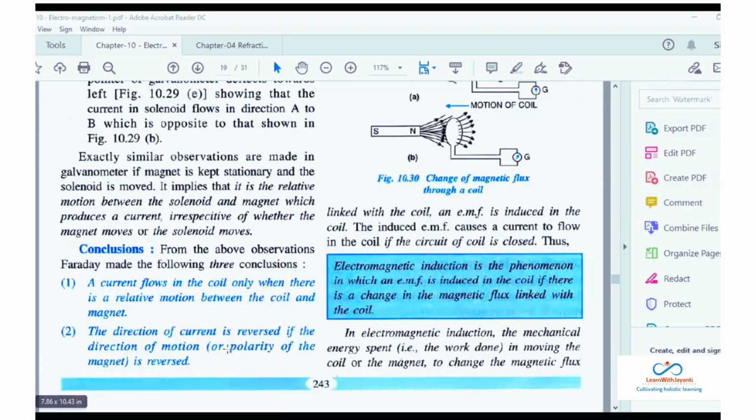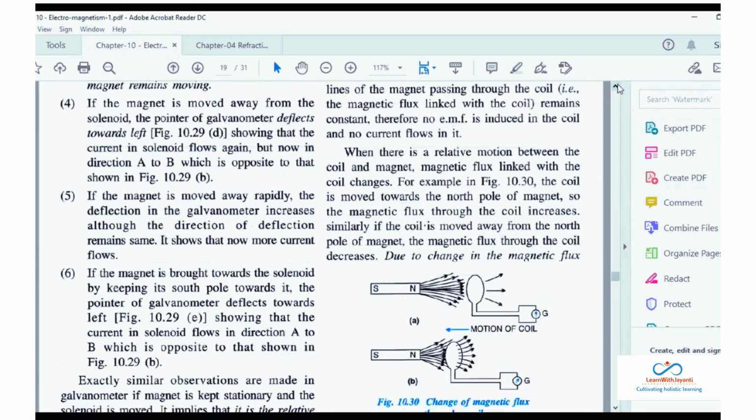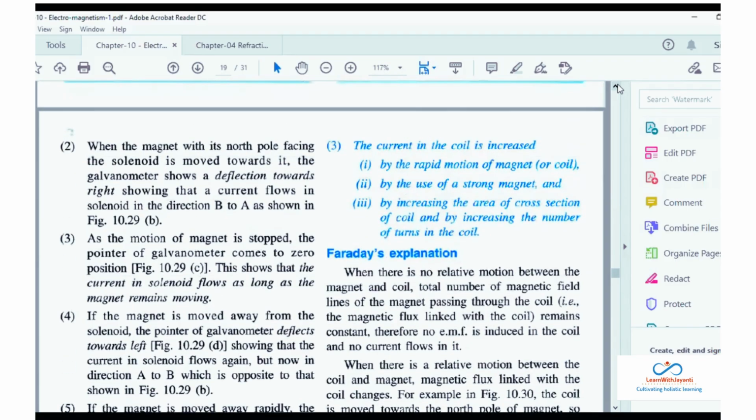One is to change the direction of motion, or you can change the polarity of the magnet. Okay, how can you increase the current? If you increase the motion, with a rapid motion of the magnet, then you can increase it. If you use a strong magnet, then also you can increase it. Or if you increase the area of cross section of the coil, or increase the number of turns in the coil. If you make more number of turns, then you can increase the current.